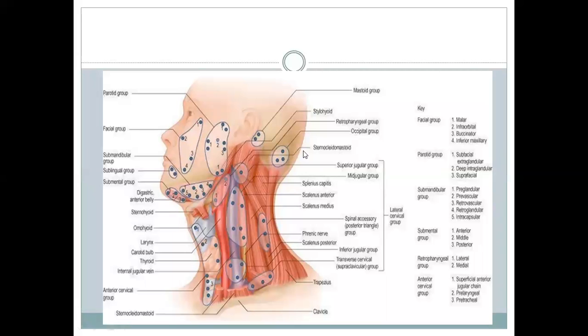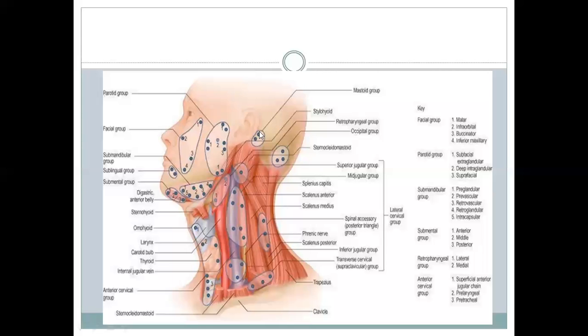And in the superficial nodes in the head, we have the buccal node, which is over the buccinator; they are called facial nodes. We have preauricular nodes, or parotid nodes, in the substance of the parotid gland. It drains the skin and fascia over the parotid gland, the lateral part of the eyelids, and the area of the scalp which is over the parotid gland. The pinna and the external auditory meatus are drained into the preauricular or parotid nodes.